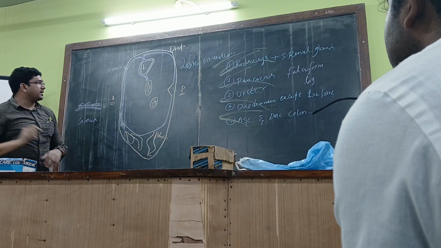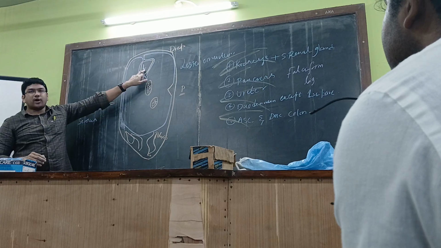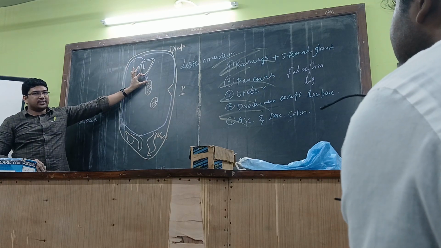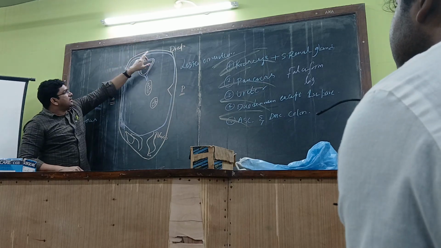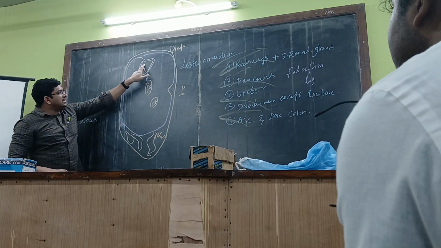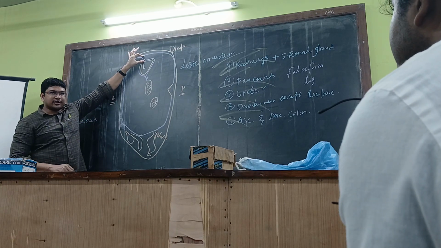Peritoneal fold? Okay, fine. If any peritoneal fold connects the stomach with other organs, that area of peritoneum is termed omentum. Get it now? So this layer from the wall of the abdomen till the liver, this part of peritoneum is termed the falciform ligament over here.